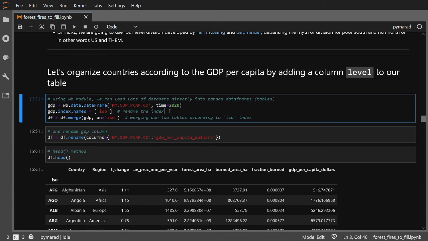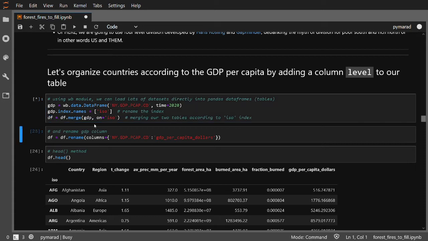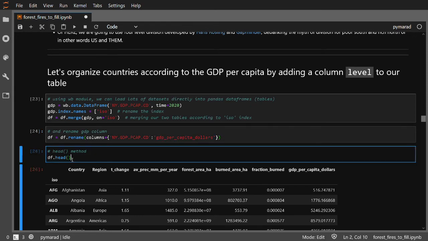Conveniently enough, the GDP data and countries therein are identified by their ISO codes. So I rename the index to ISO, and then I have two tables where the countries are both identified by ISO codes. Therefore, I can merge the original DF with the GDP DF, and I can merge it according to the ISO column or index. And I will put it in the data frame which has the same name as before, DF. And finally, I will rename the GDP column, which has this awkward name as the dataset itself, to GDP per capita in dollars. Now again, we are going to check the top of our table.